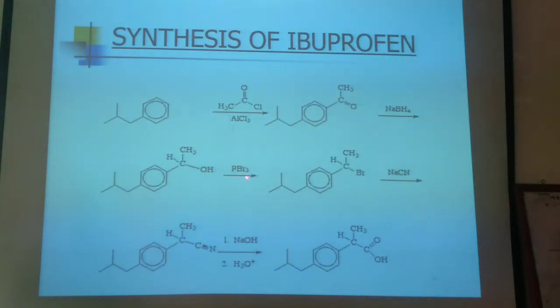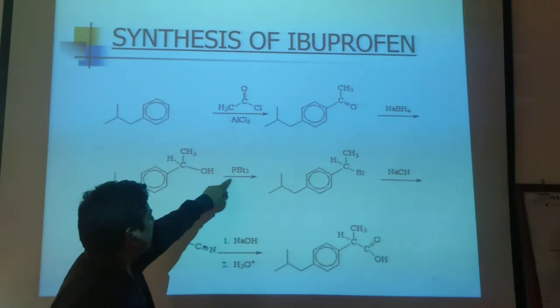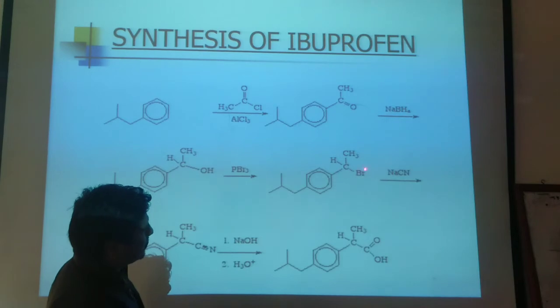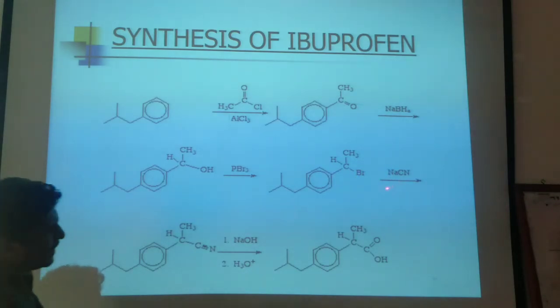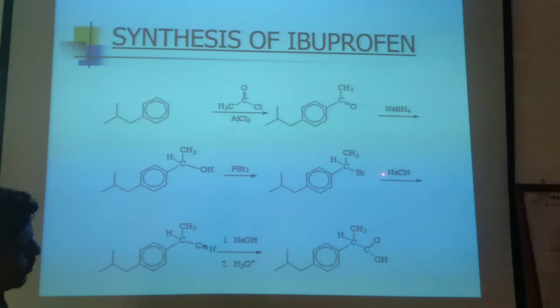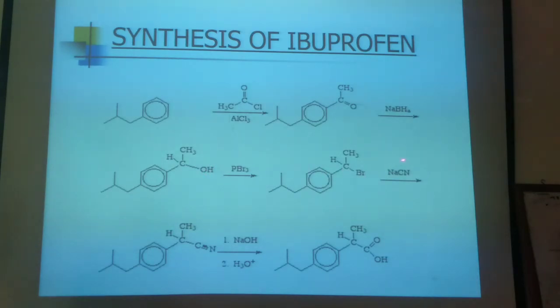In the next step, PBr3 is reacted. What it does is it removes the hydroxyl group and a bromine gets attached here. Here you can see that instead of the hydroxyl group, Br has been attached. Now you react that compound with sodium cyanide. Sodium will react with bromine and sodium bromide will be formed, and that CN, cyanide, will get attached here. From OH to Br to CN, that CN has been attached.